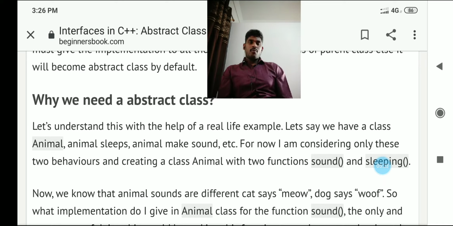A unique functionality means, for example, take an animal. Many animals are there in this world, but all animals make sounds differently. Yes or no?